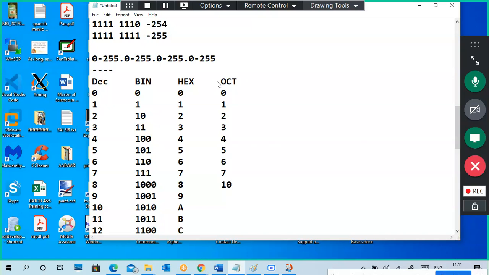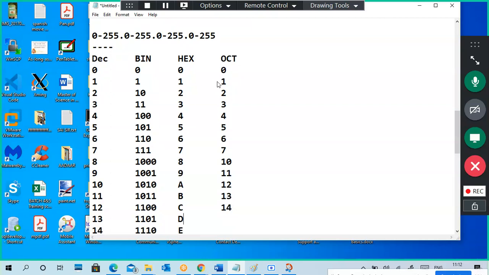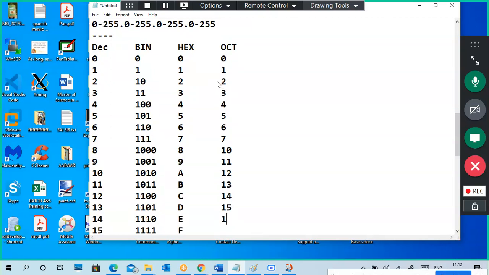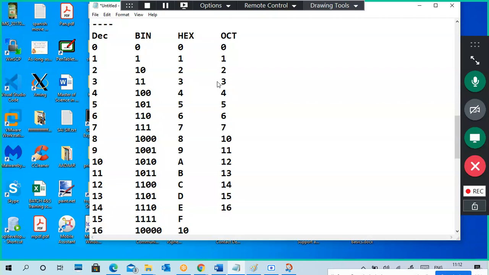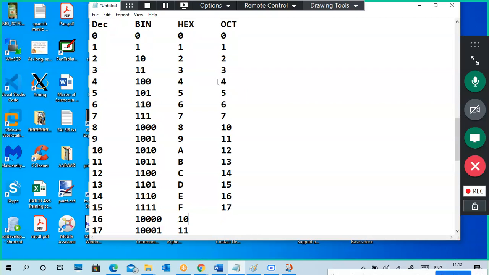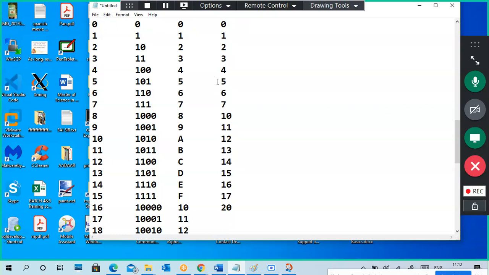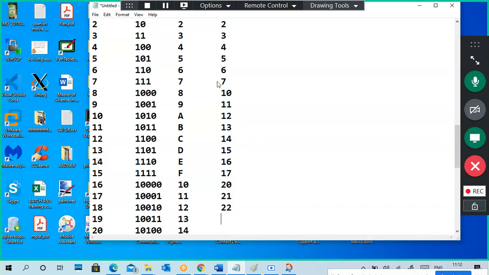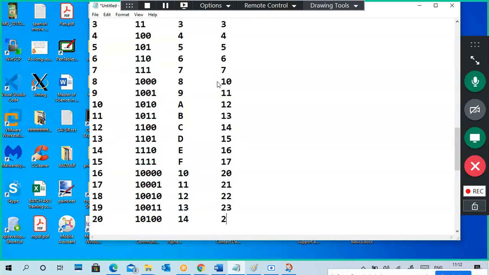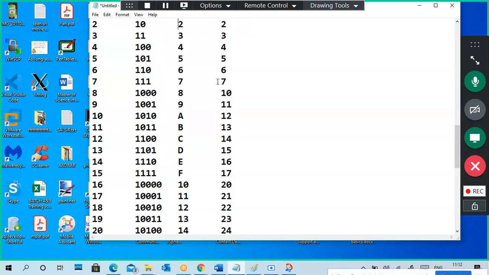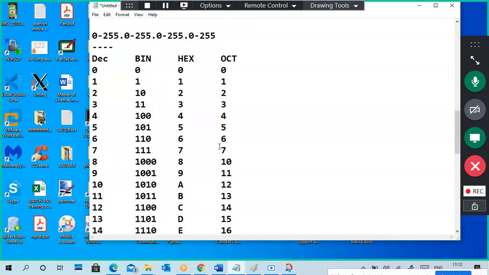The next one becomes 10 directly. 11, 12, 13, 14, 15, 16, 17, and it becomes 20 automatically. Okay. Again it becomes 21, 22, 23, 24. It continues like that, just as a sample for understanding the numbering system. It is very straightforward.